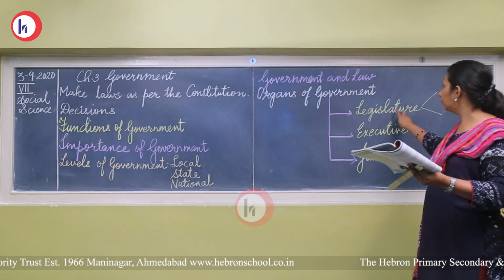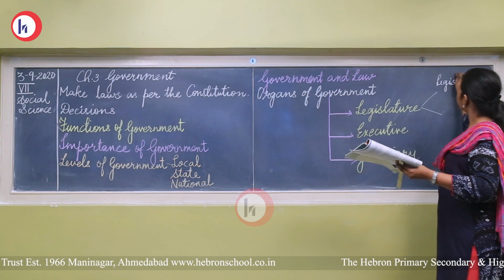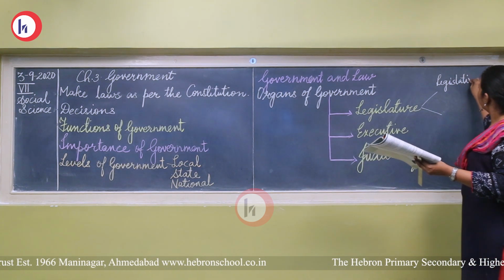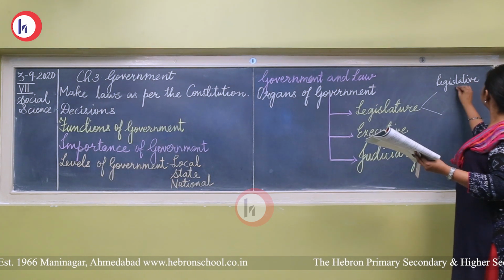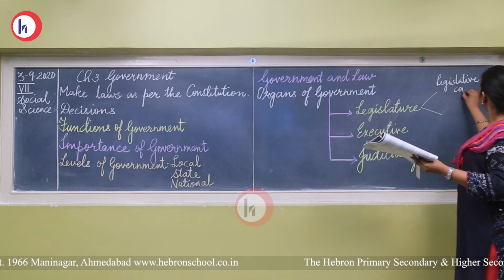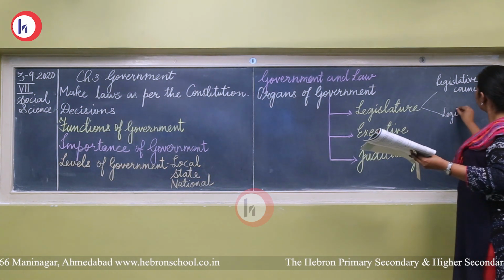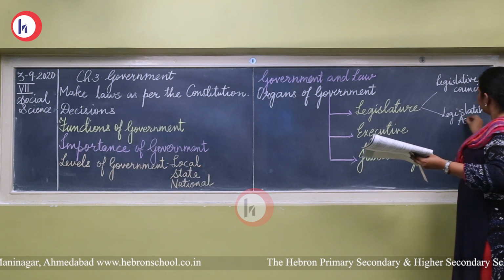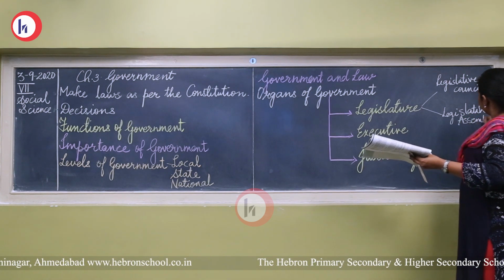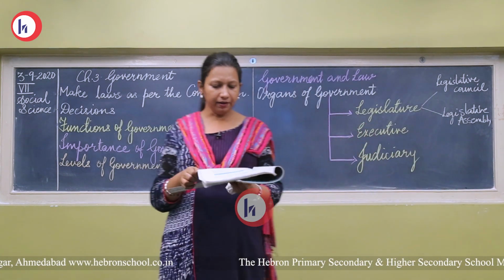The lower house is known as Legislative Assembly. The upper house is known as Legislative Council and the lower house is known as Legislative Assembly. Legislative Assembly means Vidhan Sabha and Legislative Council means Vidhan Parishad.